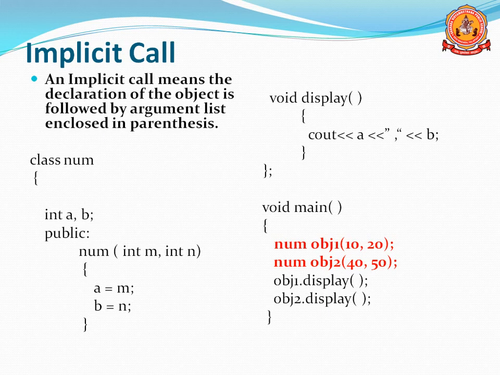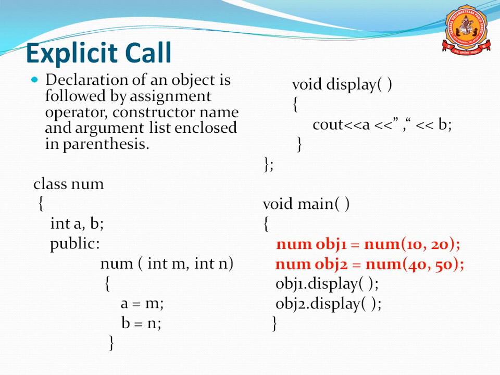But here, when you are going to call the parameterized constructor along with the object declaration, after declaring the object, then open parenthesis 10, 20. It means 2 arguments are passed. You have to pass the arguments based on the constructor. Whenever the constructor contains 3 arguments, you have to pass 3 arguments. Whenever it contains 1 argument, you should pass 1 argument. Based on the number of arguments, you have to pass the values. That is the implicit call.